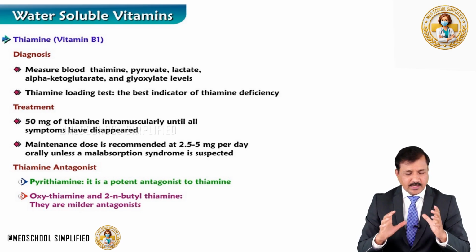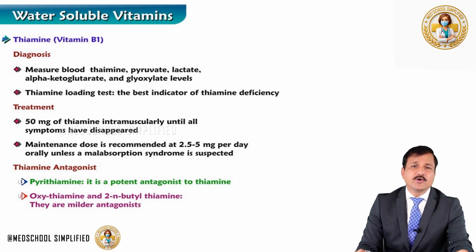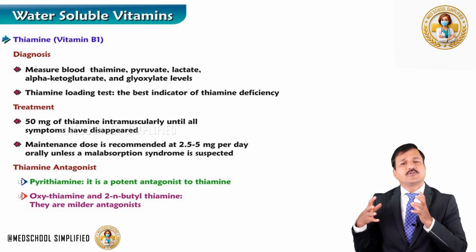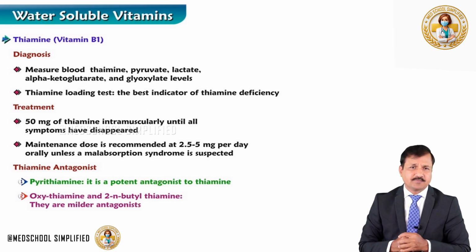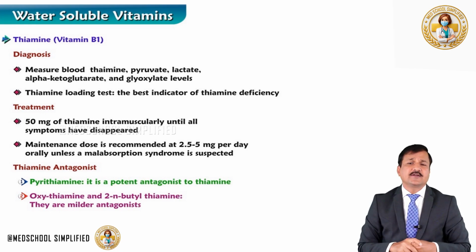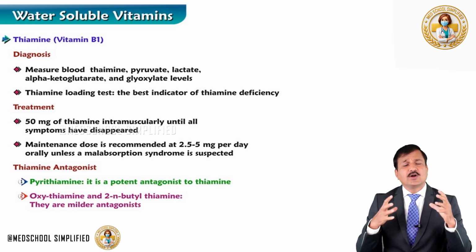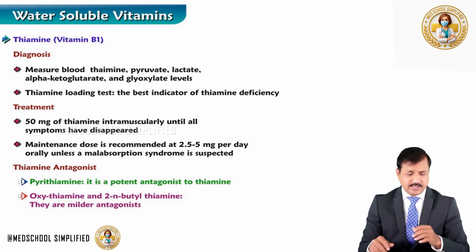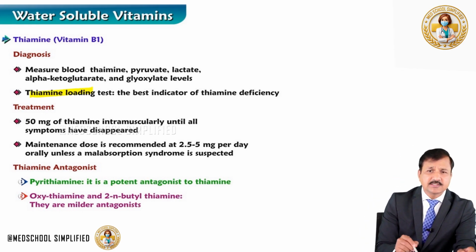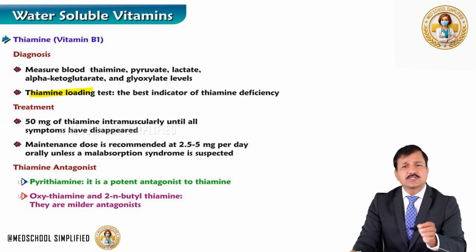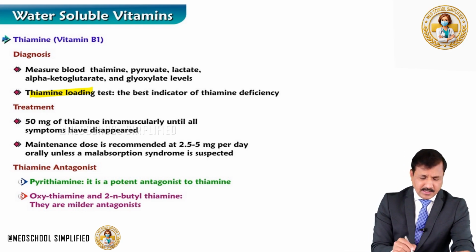And also we can do something called the thiamine loading test. This thiamine loading test is performed only as the criterion for a standard proof of deficiency. When we ask whether or not thiamine deficiency is there, in order to prove that, we have to do what is called the thiamine loading test. What do we do here in the thiamine loading test? We are going to measure erythrocyte transketolase activity.